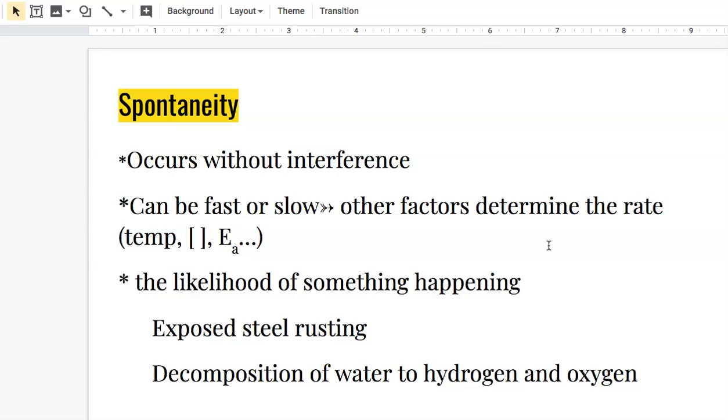An example of a spontaneous reaction is steel rusting when it's exposed to oxygen. Now that might happen quickly if it's in some warm water, or it might happen very, very slowly if it's just sitting out in the air. But either way, it's a spontaneous reaction.